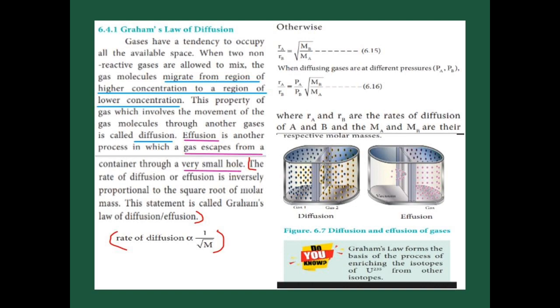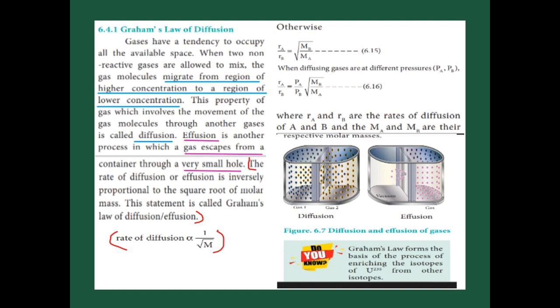divided by the square root of capital M. What is capital M? It is the molar mass. Now applying this to two gases, we get the equation RA divided by RB is equal to the square root of MB by MA. What is RA? Rate of A gas, and RB is the rate of B gas, MB is the molar mass of B gas, and MA is the molar mass of A gas.